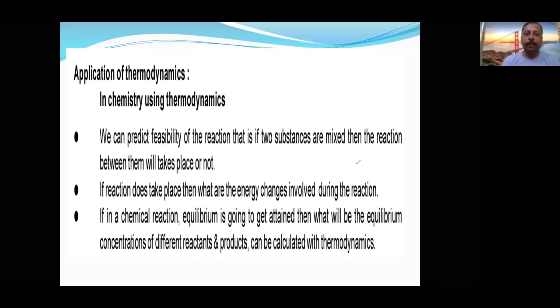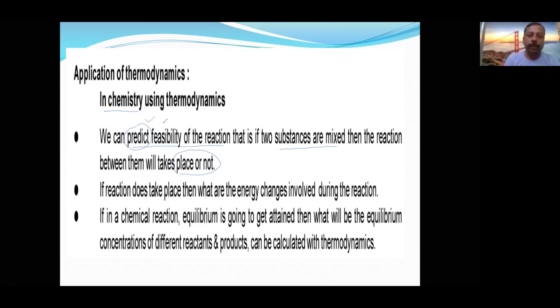Before starting, is there any use of thermodynamics or not? In chemistry, especially, I am talking about using thermodynamics in chemistry. First, we can predict the feasibility of the reaction. If two substances are mixed, then will the reaction between them take place or not? Predicting means deciding before itself, before doing anything. It is like saying this match is going to be wonderful, or this picture is going to be wonderful, or this day is going to be wonderful. It has not yet happened, but you are assuming that this is going to be good. So that is what predicting is.